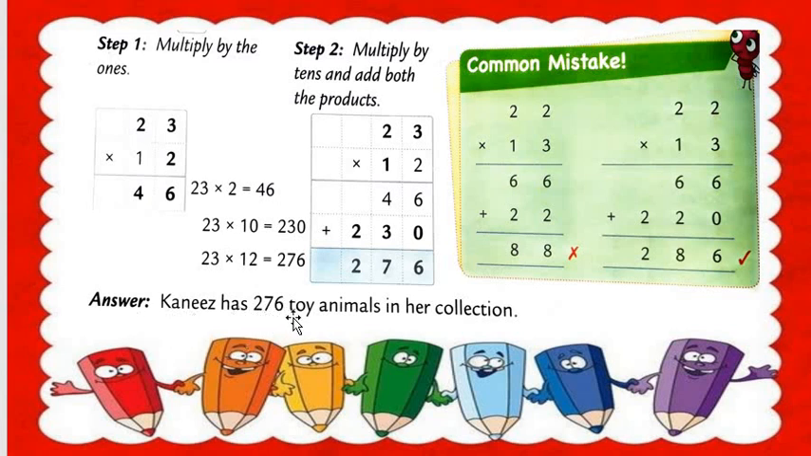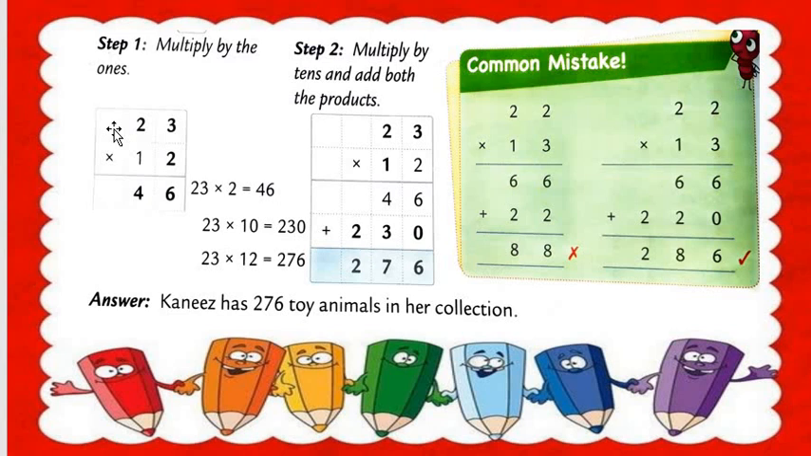Answer: Kanish has 276 toy animals in her collection. We got the answer 276. Again I am repeating this example. What to do, all students? How many steps are there of multiplying by a 2 digit number without regrouping? There are 2 steps. Step number 1 is multiply by ones and step number 2 is multiply by the tens and add both the products.